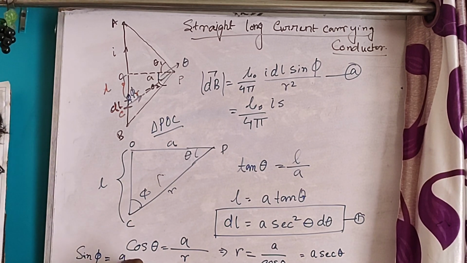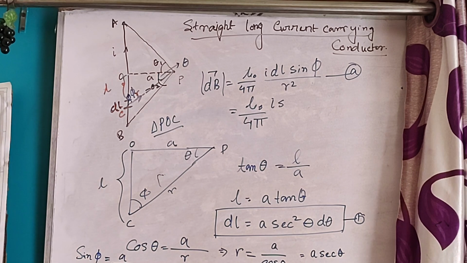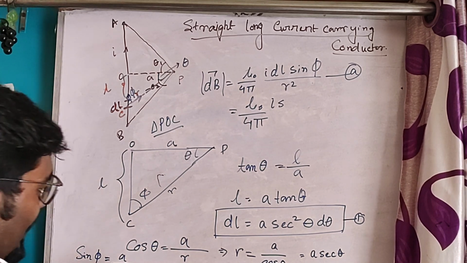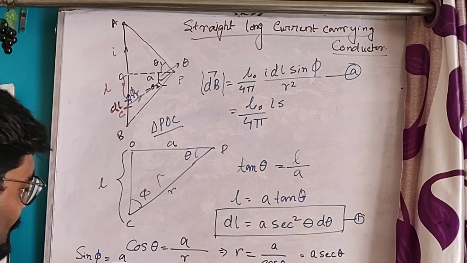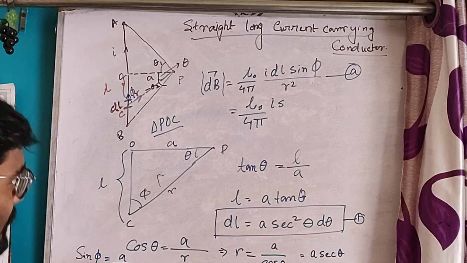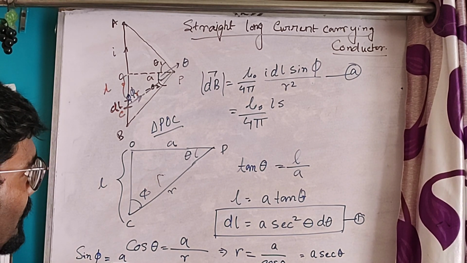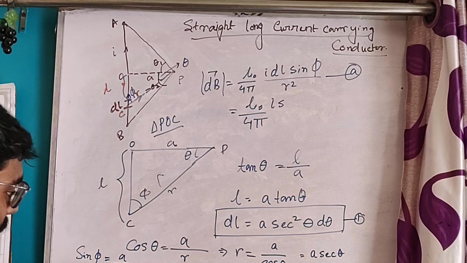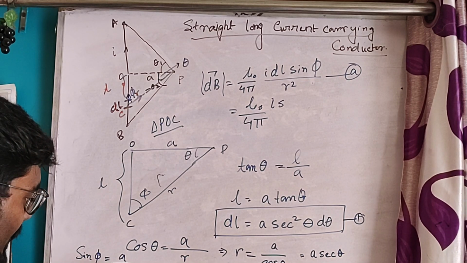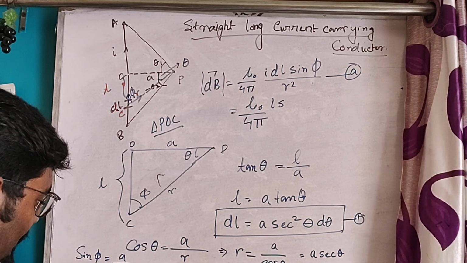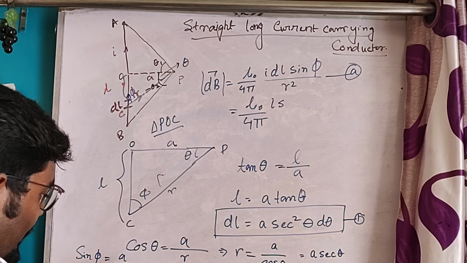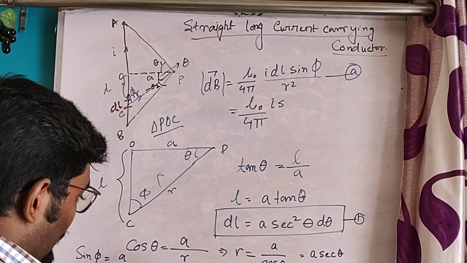Perpendicular will be A and hypotenuse will be R, that is R is equal to A sec theta. So there will be cos theta.